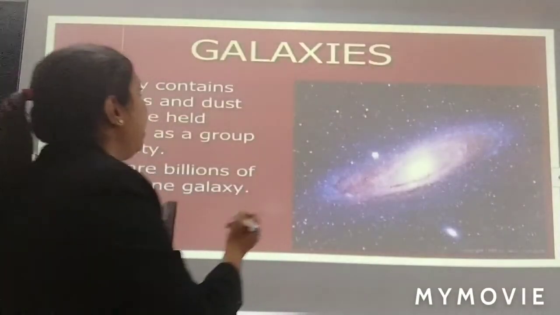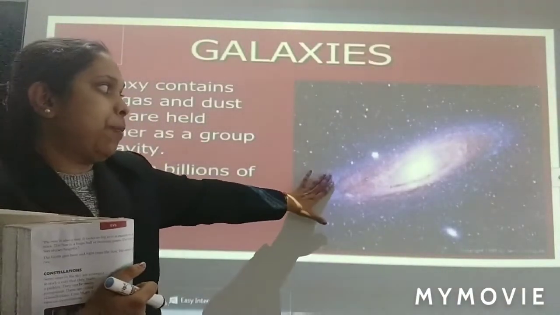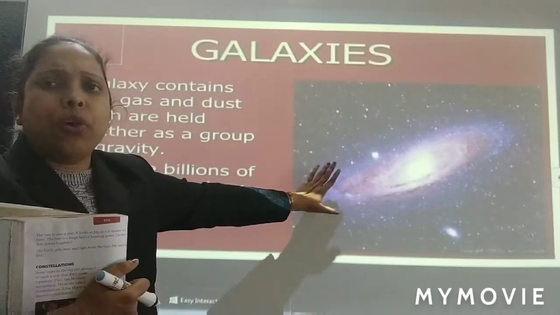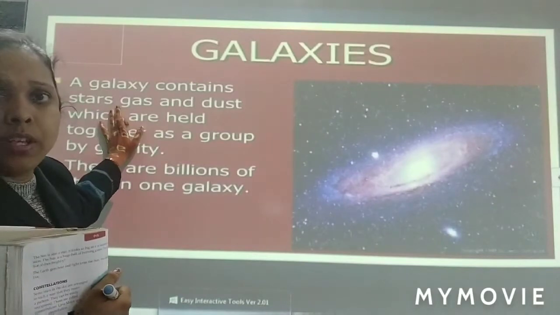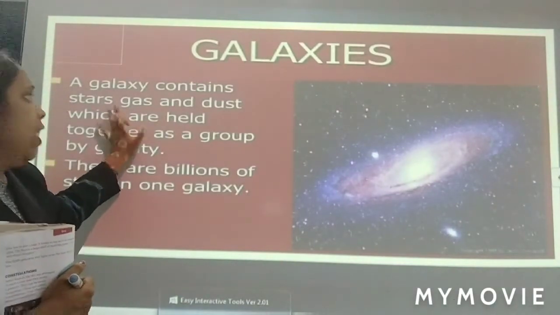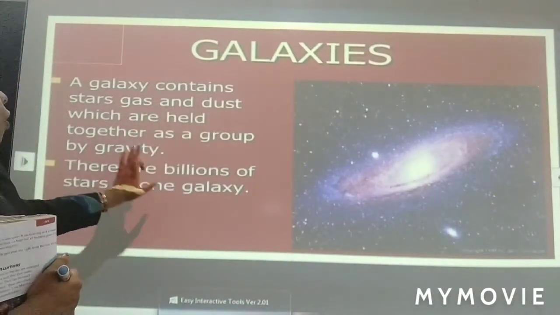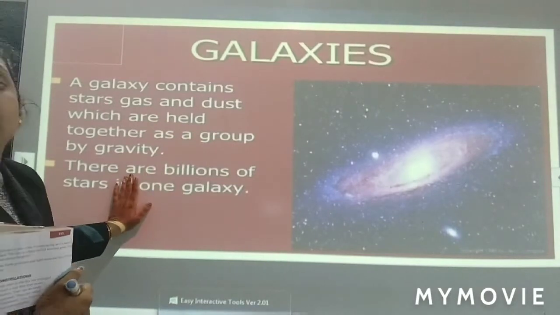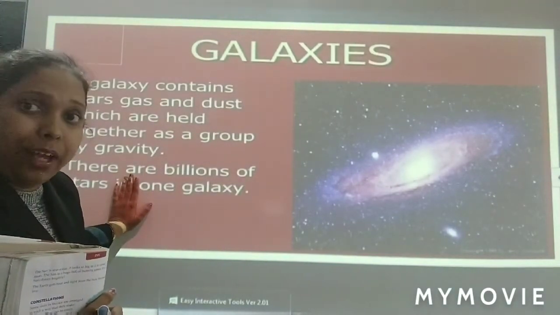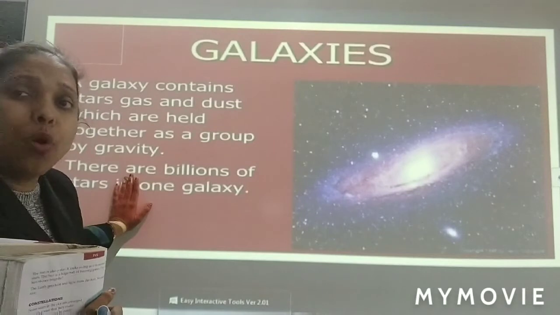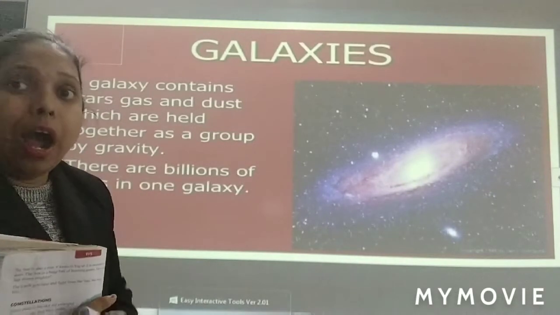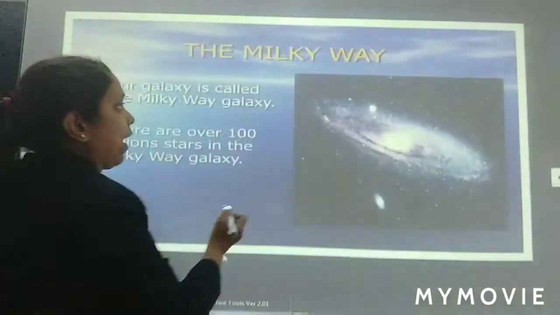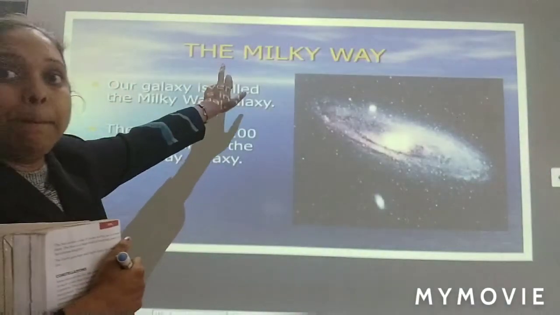And what is a galaxy? This is a picture of a galaxy. Here you can see a galaxy has so many stars. It has dust. So these form a galaxy, and there are so many galaxies in the universe. Our solar system belongs to a galaxy known as the Milky Way.